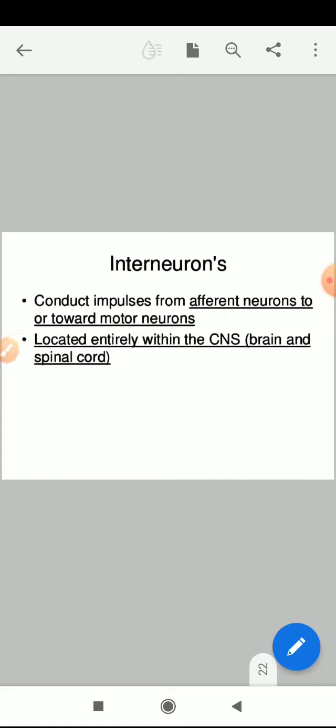I think in this session we have covered the basic structure and function of neurons, and the basic classification of the neurons on the basis of function as well as structure. Thank you.